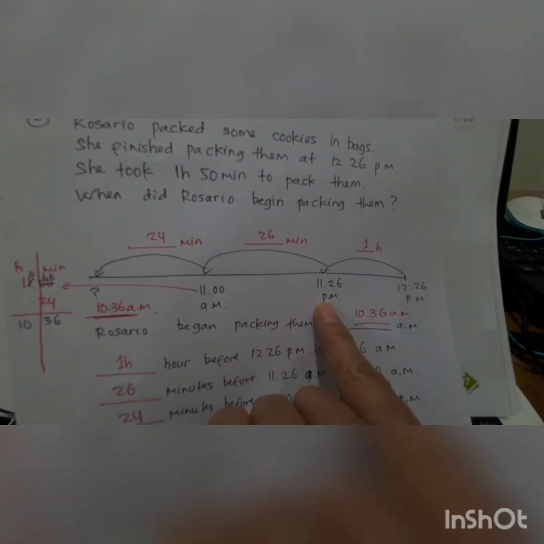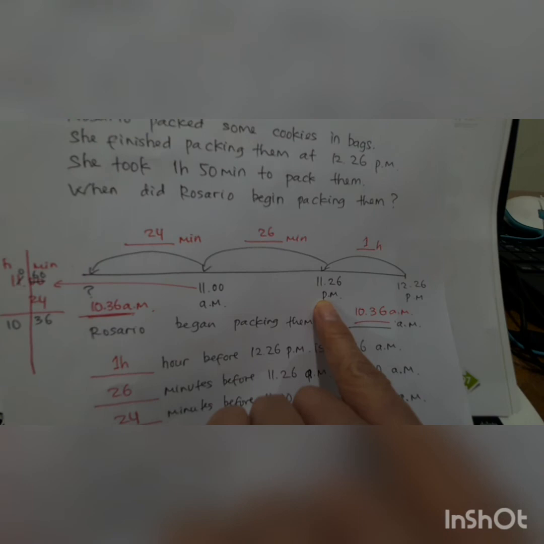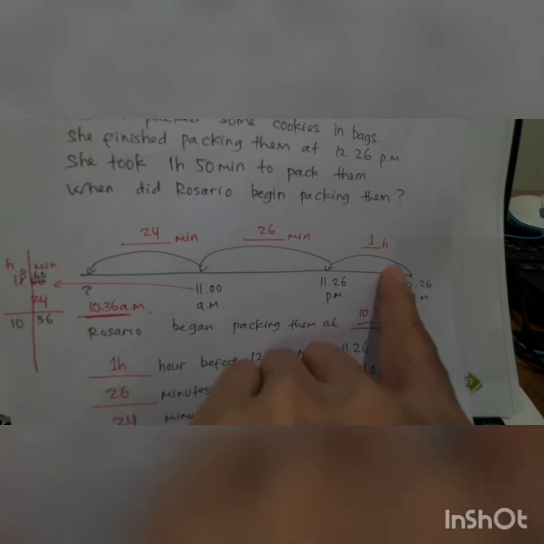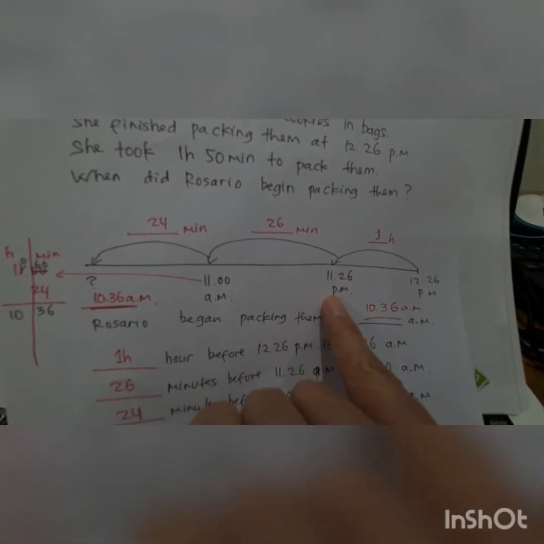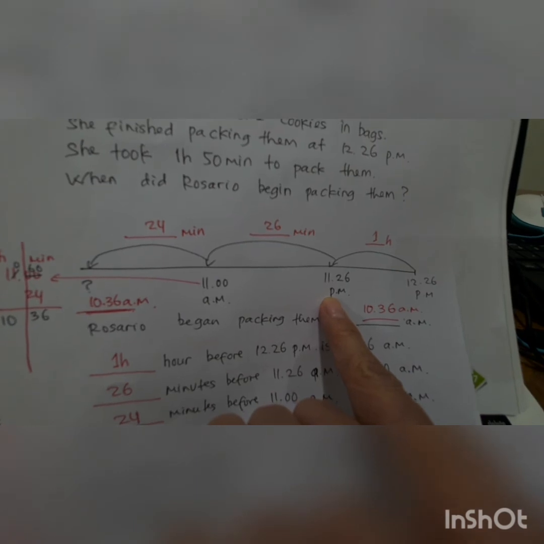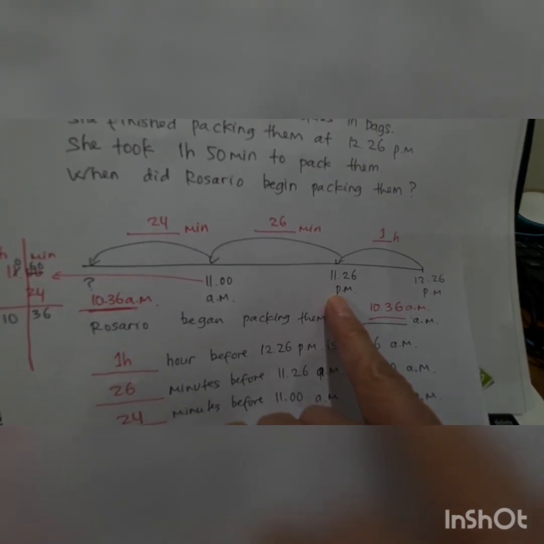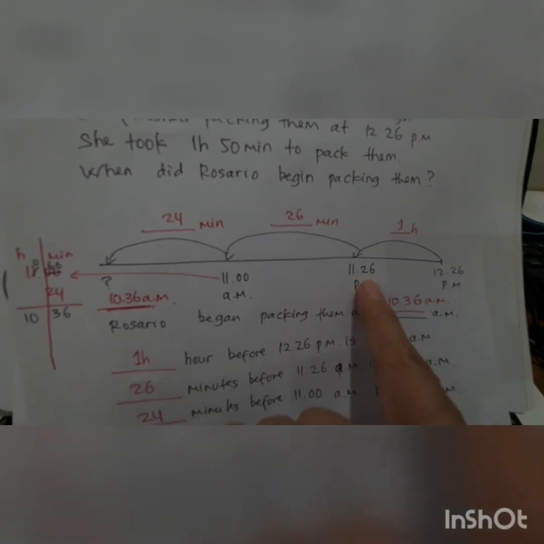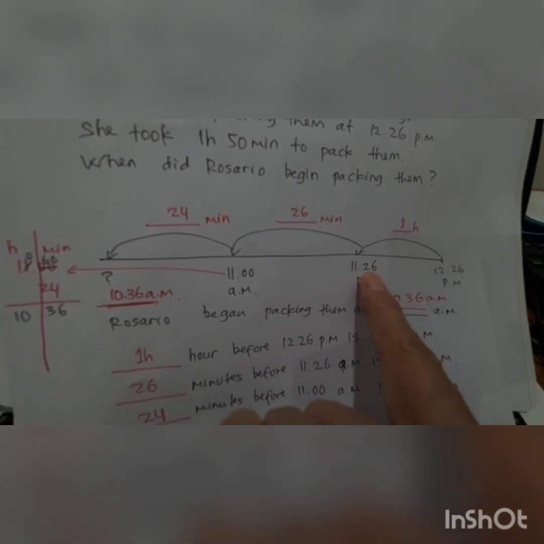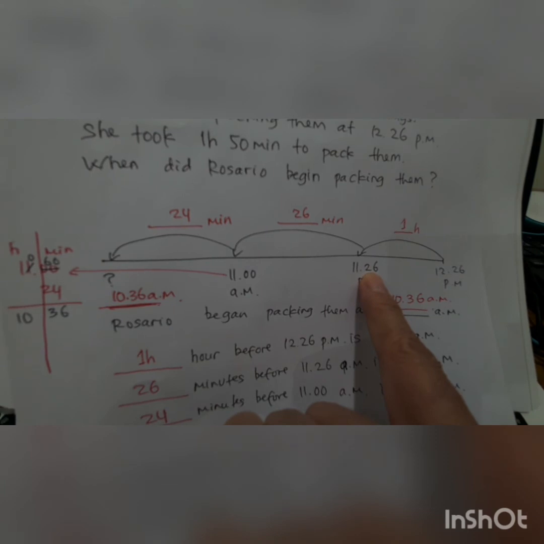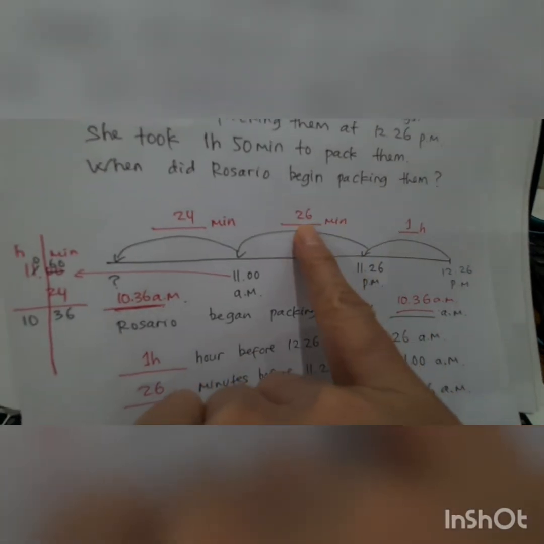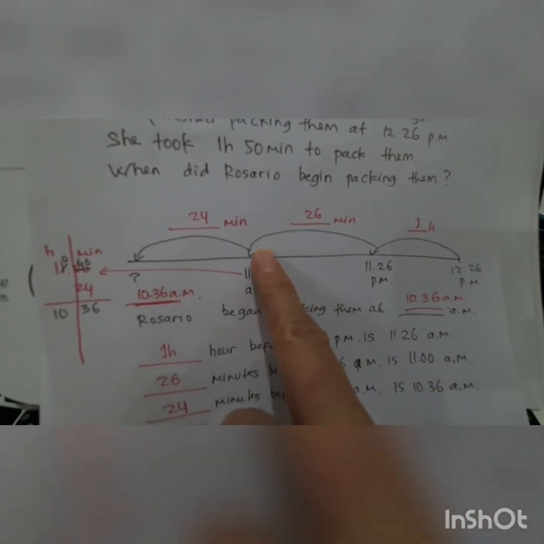Mundur ke belakang 1 jam. Ya. Dari jam 12.26 mundur ke belakang 1 jam sama dengan jam 11.26. Okay? And then you minus it with the rest of this, 26. Lihat dari sini 26. So minus 26 equal to